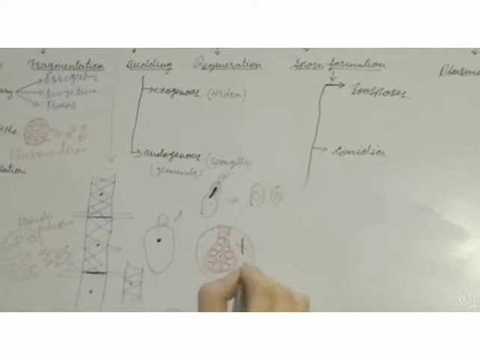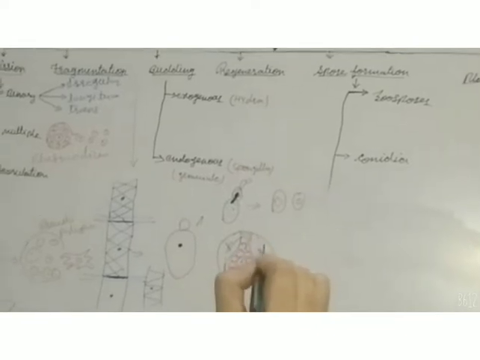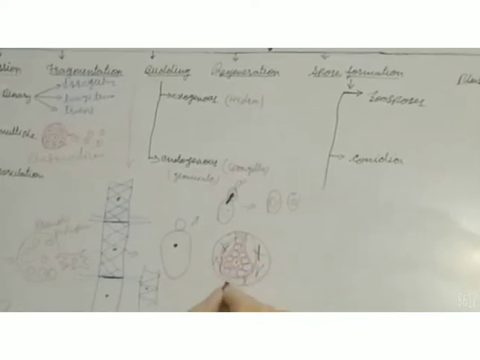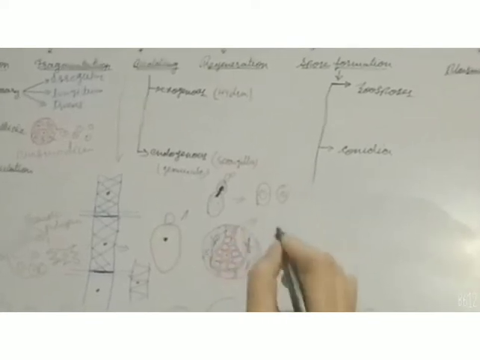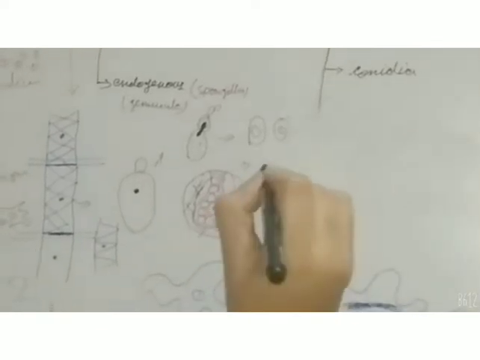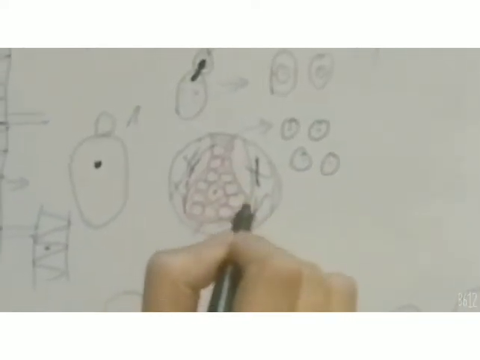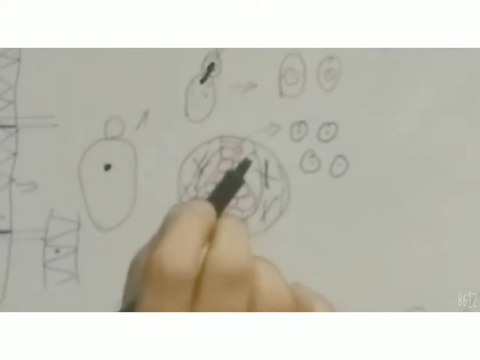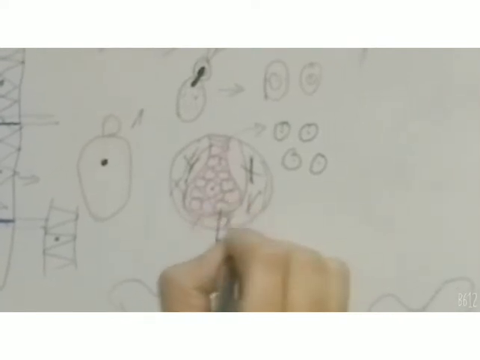It also takes place in spongilla of the Porifera group, which has a calcareous skeleton like this. These are the spicules. During germination, these daughter cells come out from the parent body and become an individual. When all these daughter nuclei remain inside the parent body, the formation of this structure is called a gemmule.